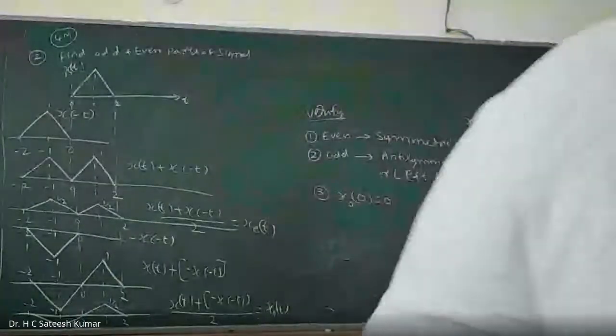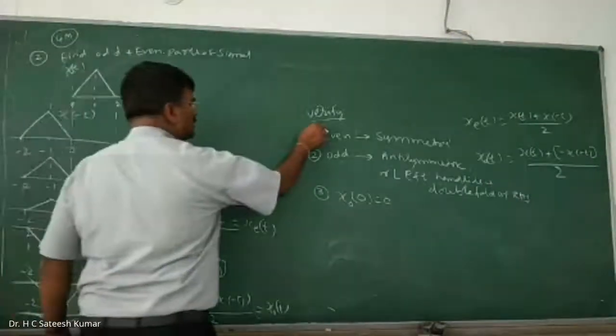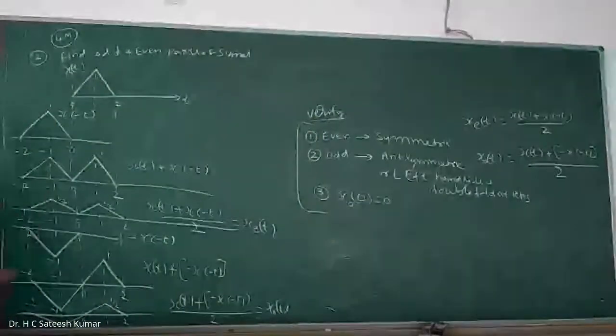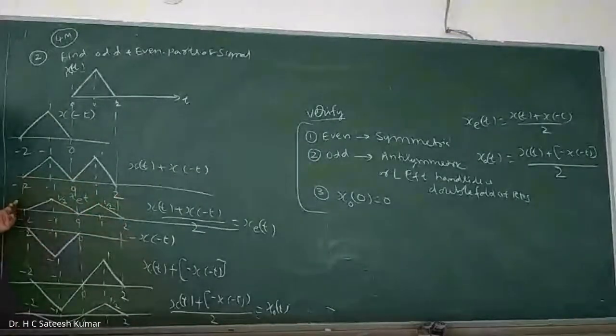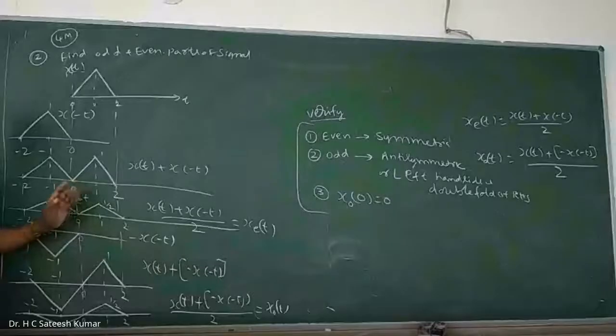How to check this one? I'll check the answer here now. Just observe carefully. These three things you can verify in the answer. Even signals are symmetric about the origin. You see that even part. This is your xe of t now. Whatever is there on the right hand side, the same thing is there on the left. That is exactly symmetric about the origin. Or the left hand side is the mirror image of the right hand side. That's what you can verify here.